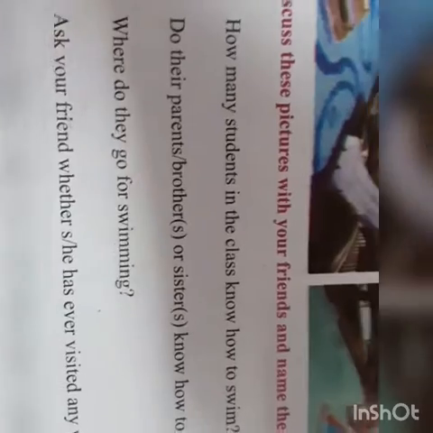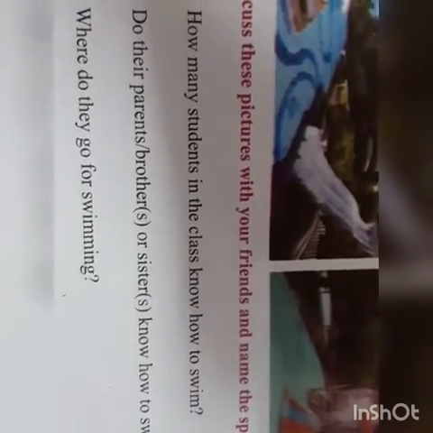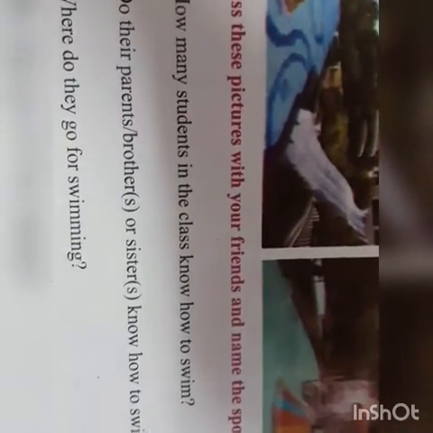Now, how many students in the class know how to swim? Anybody knows in the class how to swim? You have to write yes or no. We are talking about the sport here, which is swimming. In swimming also, there are many different types of styles in which you swim. Backstroke, butterfly, side stroke. Then there are different types of diving also: from which height you dive, how you dive, how many somersaults you take when you dive. So there are many things involved in swimming. It's not just simply swimming in the water.